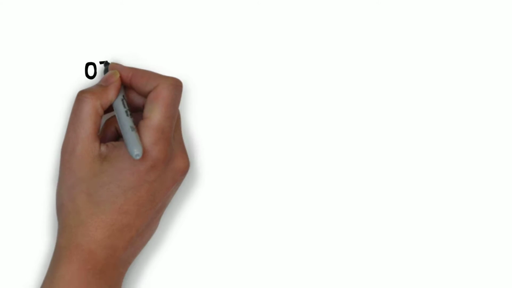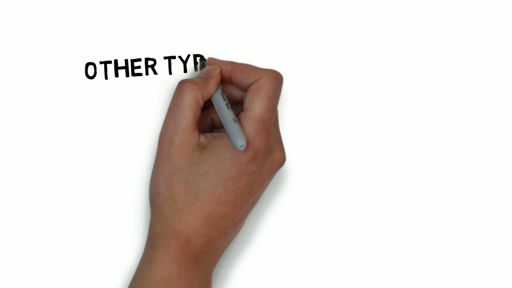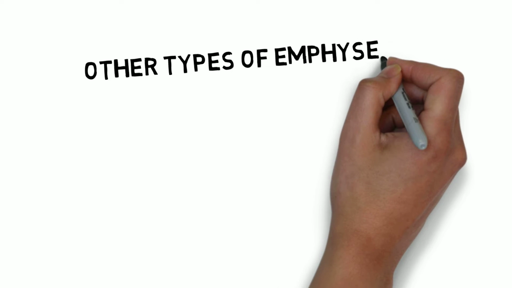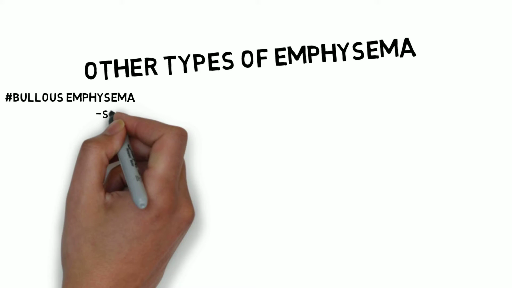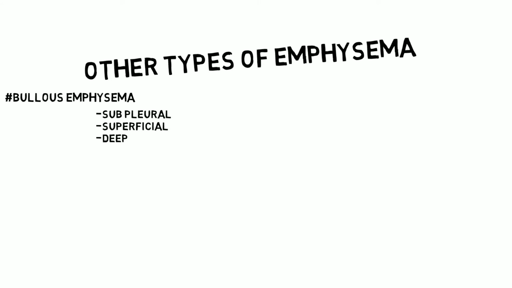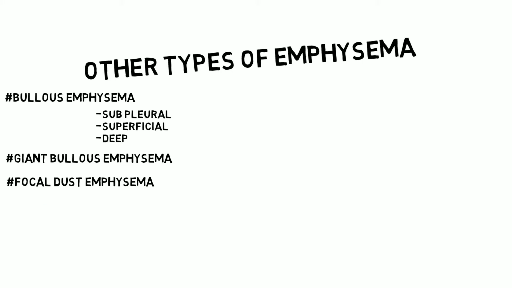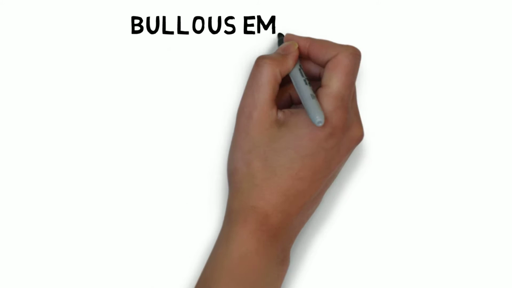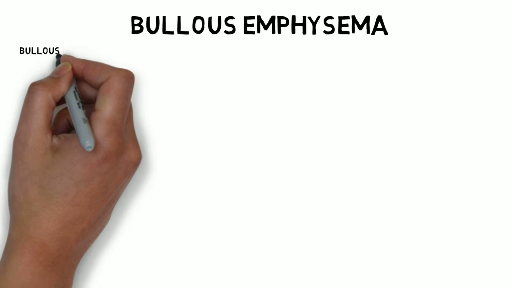Let's talk about other types of emphysema. There are five types of emphysema. There is bullous emphysema, which is divided into three types: subpleural, superficial, deep. Giant bullous emphysema. And next is focal dust emphysema, congenital lobar emphysema, pulmonary interstitial emphysema. Let's start with the first one, bullous emphysema.